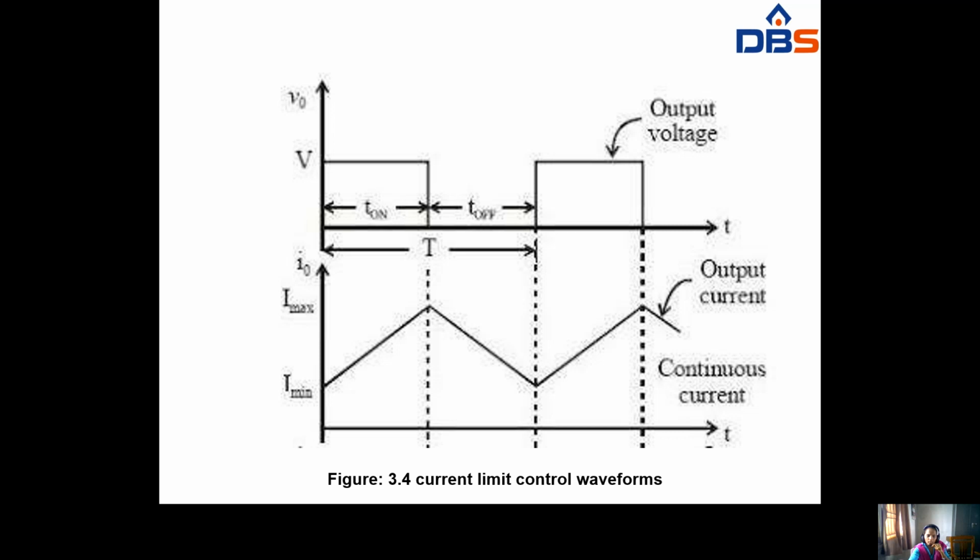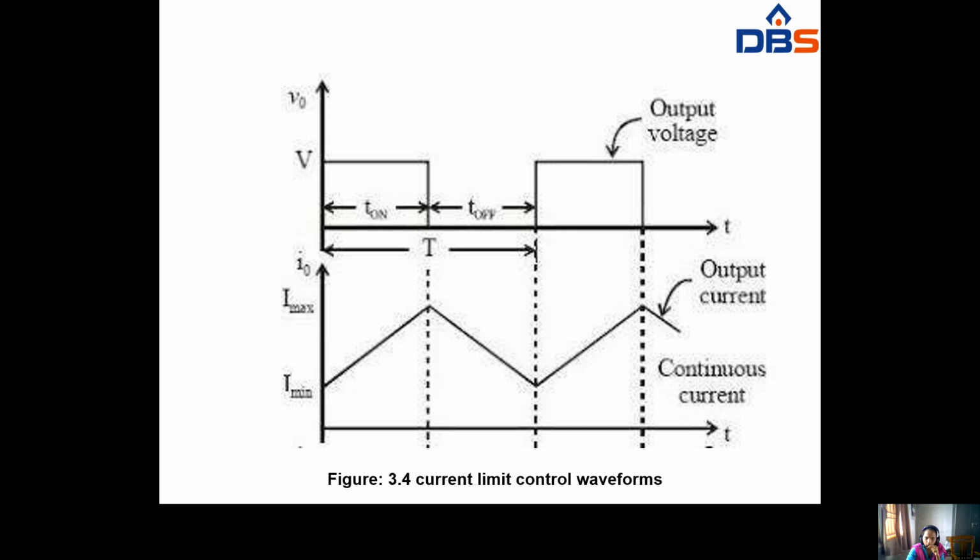Here you have to see the current limit control waveforms. Here is the output voltage, with time period T, T on and T off. Here the current will be I minimum and I max. At starting it will be I min and reaches I max, and again it falls down to I minimum, and again it increases and again decreases. So this process is continuous again and again. So this is current limit control. Continuous current will be there. This is the output current and this is the output voltage.